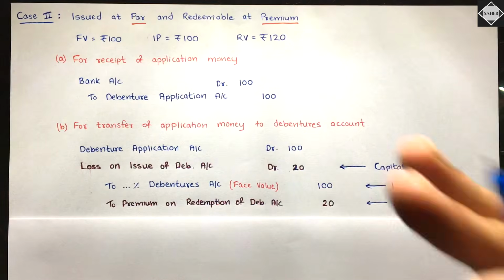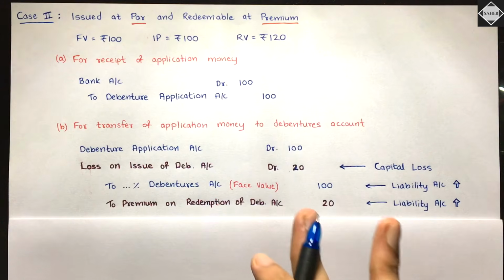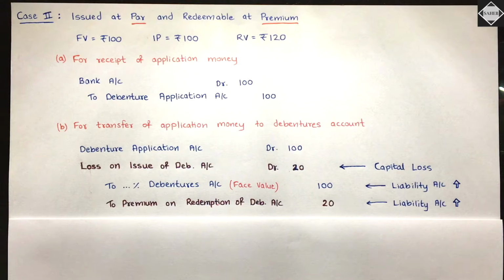It will be written off slowly, year by year. Is that clear? It's a capital loss. How is it a capital loss? Because it doesn't happen normally. It just happens because of this. Yeah, a one-time event, right? And it's related with the debenture.